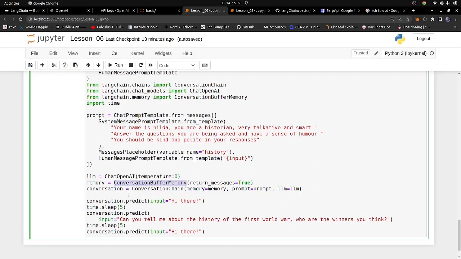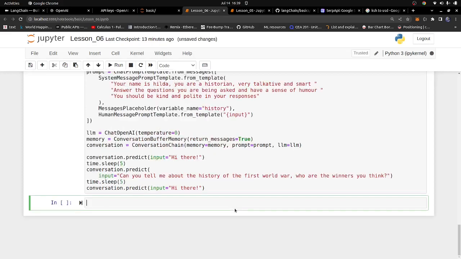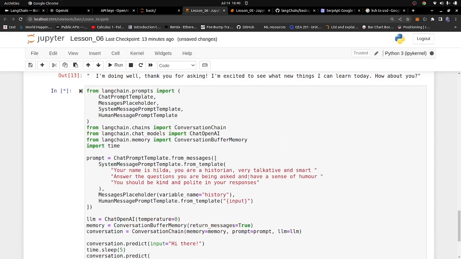Okay, so memory basically stores the previous conversation, and I've created a memory right here, which is conversation buffer memory, and then pass in this thing. So just run it, and that's all. It keeps track of all the information that you are telling the bot. So once you go ahead and simply run this code, let's see what we get back. So we run it.